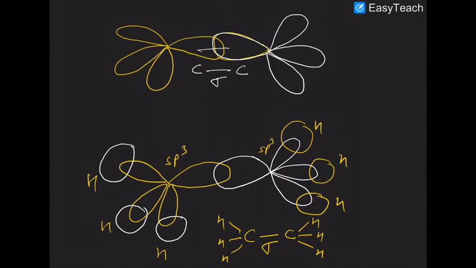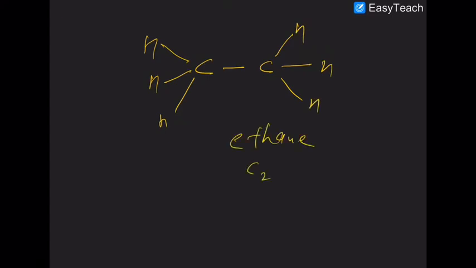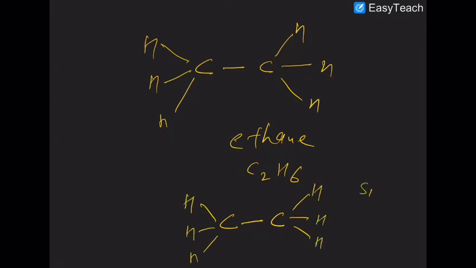Are you getting that in your mind now? So now you have the formation of the ethane molecule, that is C2H6. There is one carbon-carbon bond and 6 carbon-hydrogen bonds. Sure about that or not? Clearly understood now?